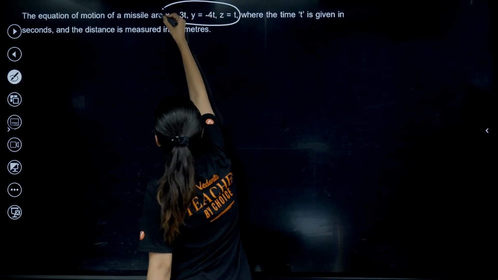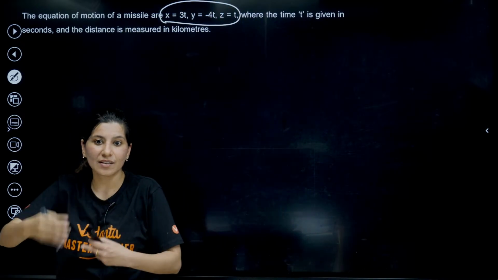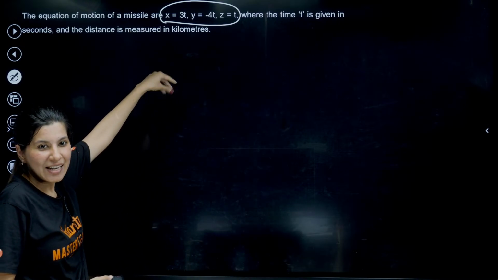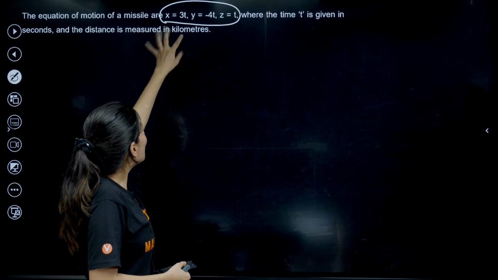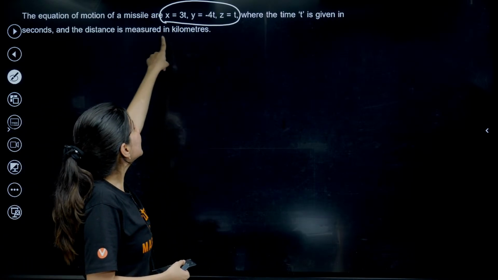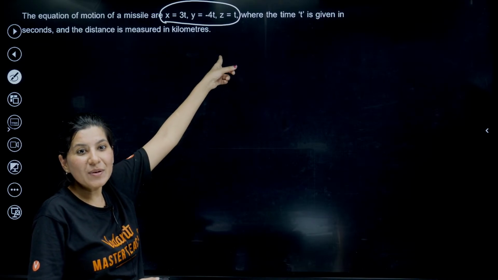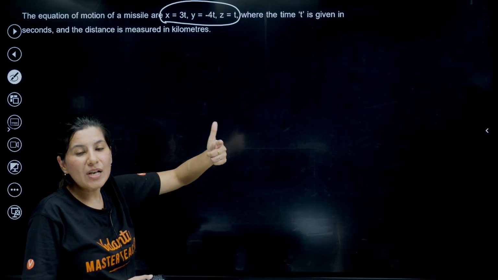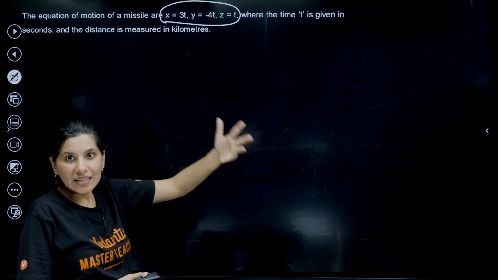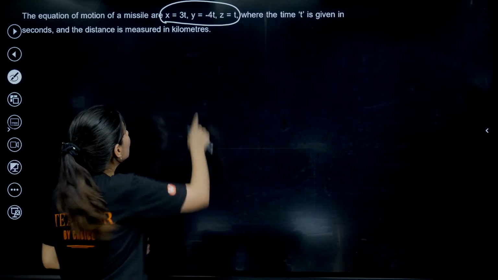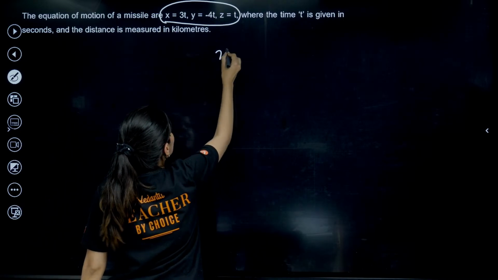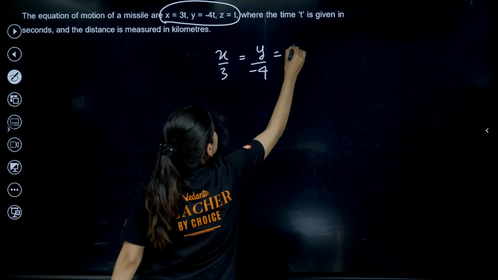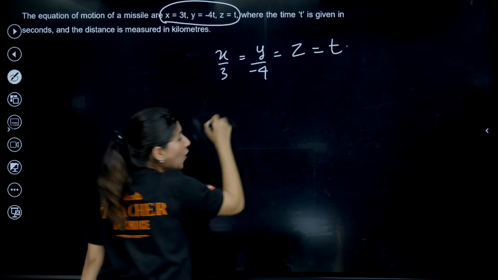Who is going to tell me what is the locus of this? This is something from physics, but something is getting formed over here. Who is going to tell me the curve? Is it a straight line? Is it a parabola? Is it a circle? Is it an ellipse? So you need to actually eliminate t. x by 3 is t, y upon minus 4 is t, z is t. Can you see this?